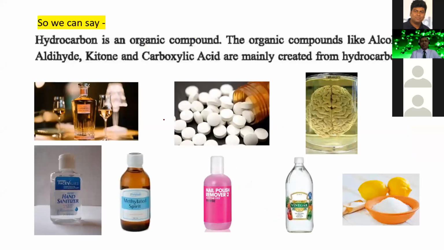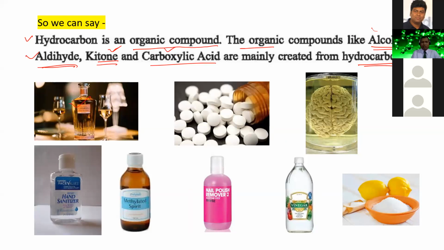So finally, we can say that all the hydrocarbons are organic compounds. And the organic compounds like alcohol, aldehyde, ketone, and carboxylic acid are mainly created from hydrocarbons. So alcohol is an organic compound, dear students. Aldehyde is an organic compound. Ketone is an organic compound. Carboxylic acid is also an organic compound.